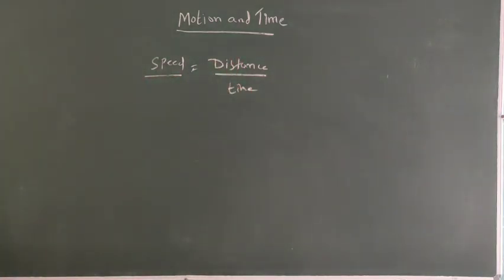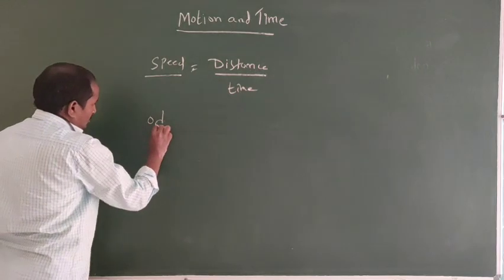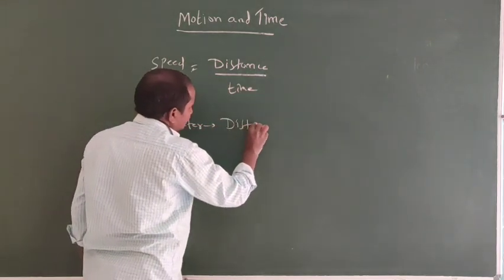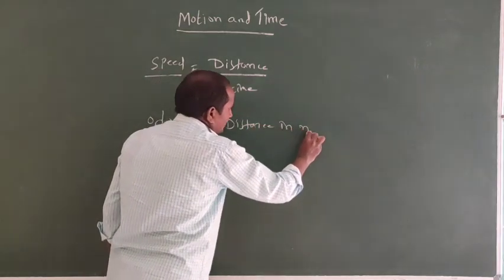By using a speedometer, we can measure the speed in kilometers per hour. By using an odometer, we can measure the distance in kilometers.